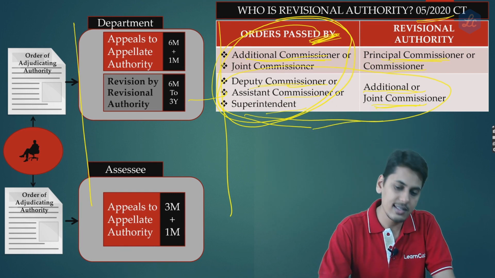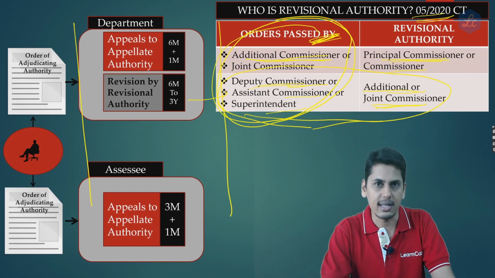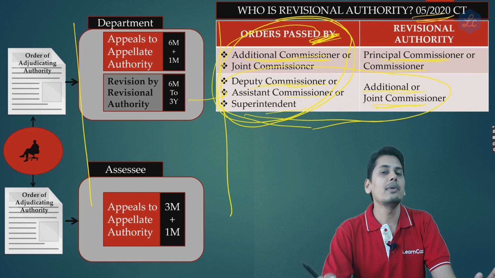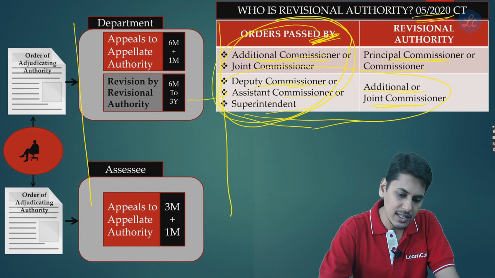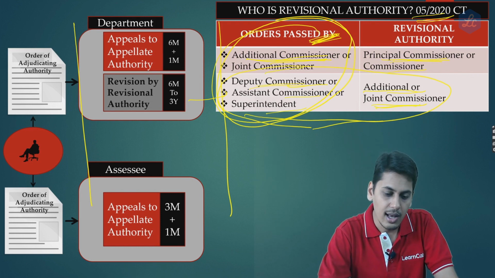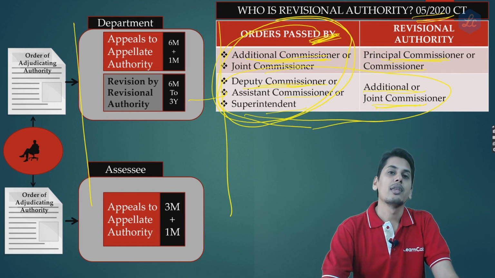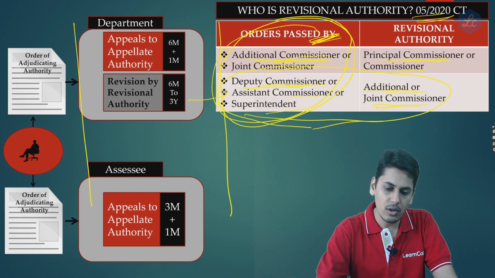So friends, this was the analysis which we had done as regards notification 5/2020 is concerned. But for examination, all that you need to remember is who is a revisional authority. If the order is passed by additional commissioner or joint commissioner, it is going to be principal commissioner or commissioner. If the adjudicating order was passed by deputy commissioner, assistant commissioner or superintendent, the revisional authority is going to be additional or joint commissioner.